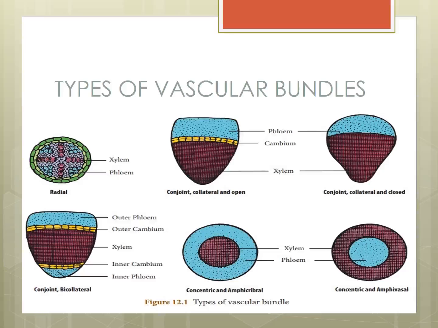When cambium is present in the collateral bundles, it is called open. Example, dicot stem.